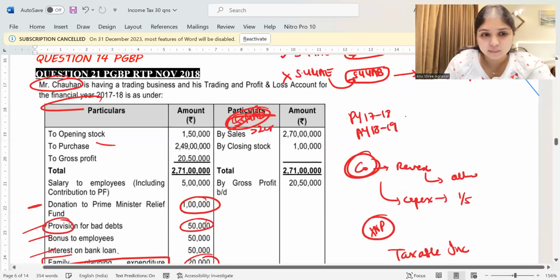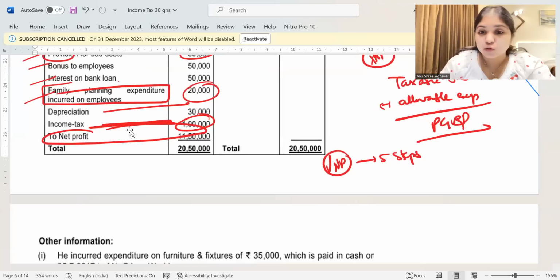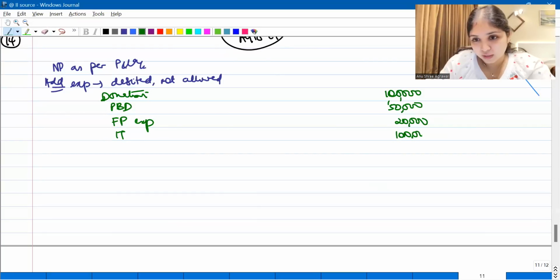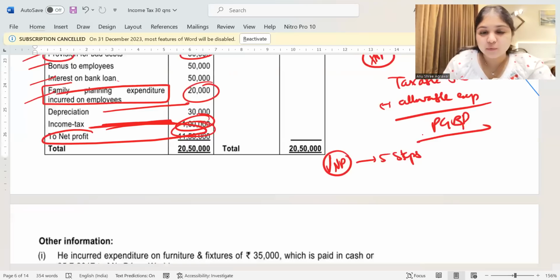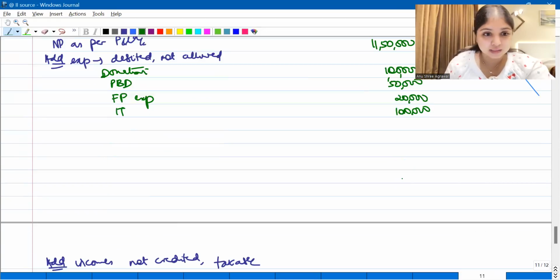Depreciation we will assume as per Income Tax Act. And then income tax, guys, can we debit income tax? We can't debit income tax because it's a personal tax. So 1 lakh income tax, even this I will disallow. And then we have net profit. Net profit is 11 lakh 50,000. I will write this also in my main answer.